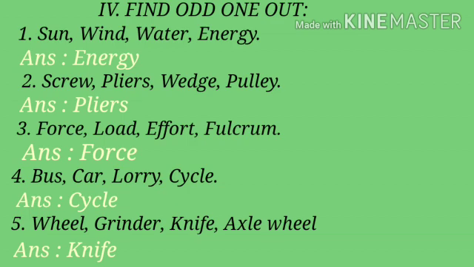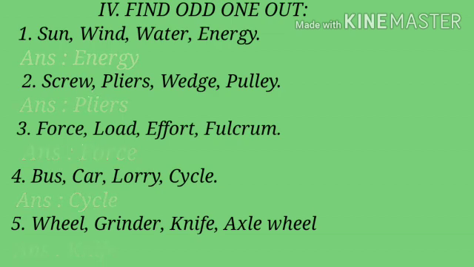Okay children, again I am reading. Sun, wind, water, energy. Answer, energy. Screw, pliers, wedge, pulley. Answer, pliers. Force, load, effort, fulcrum. Answer, force. Bus, car, lorry, cycle. Answer, cycle. Fifth one: wheel, grinder, knife, wheel and axle. Answer, knife.